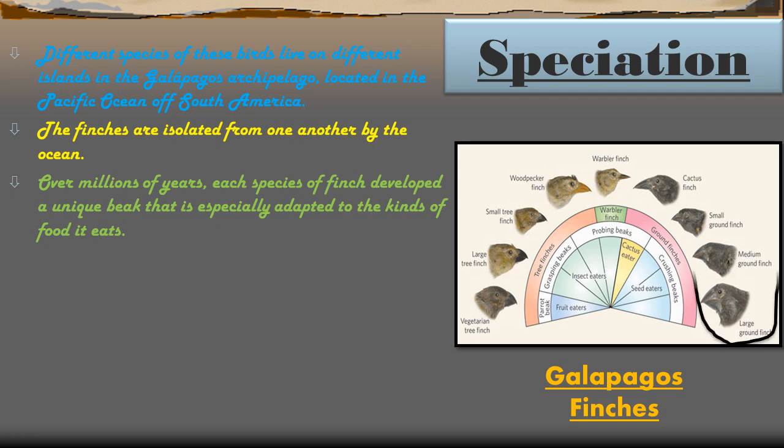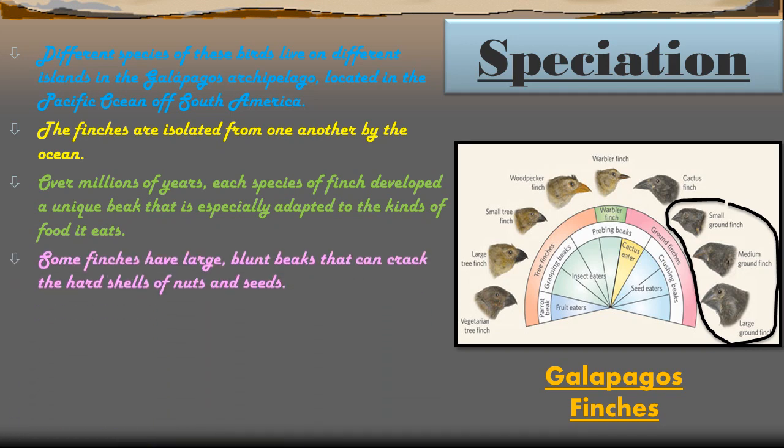So just now I have explained this point, and here you can observe the small ground finch, medium ground finch and large ground finch. They show the modification in their beak. Some finches have large blunt beaks that can crack the hard shells of nuts and seeds. So you can observe here the seed eaters and fruit eaters. They have a large and blunt beak so that they can easily crack the hard shells of the nuts and seeds. So these are the ground finches, with crushing beaks.